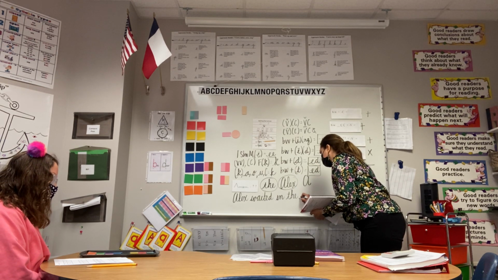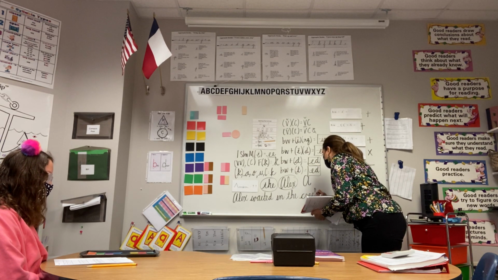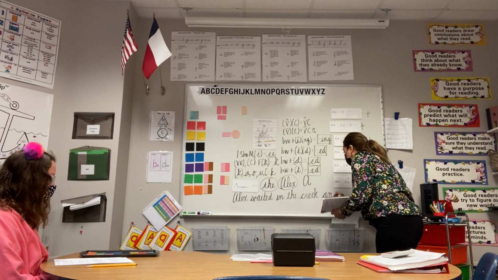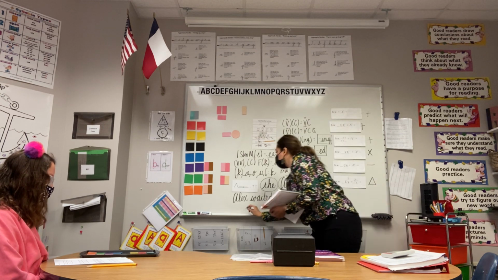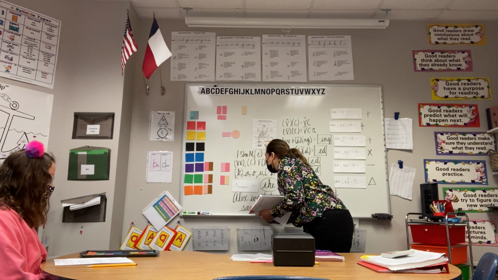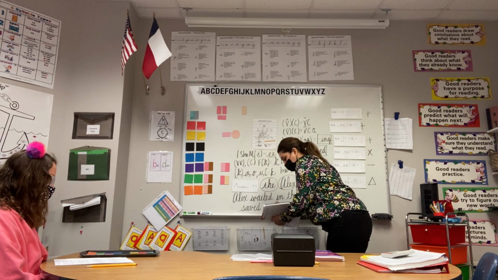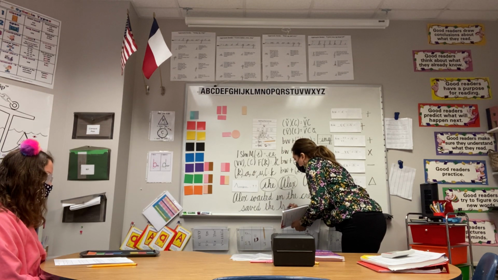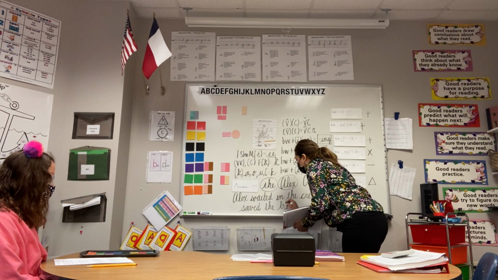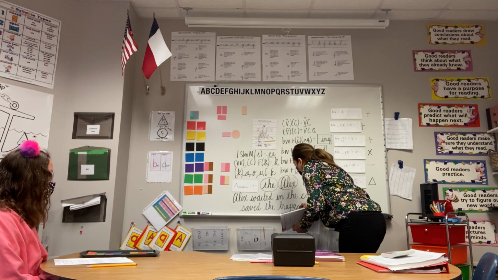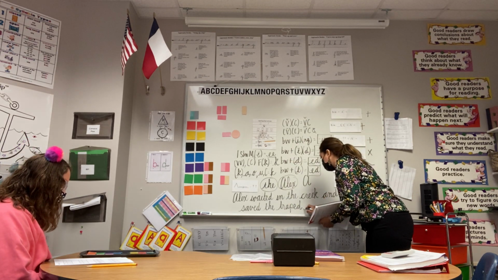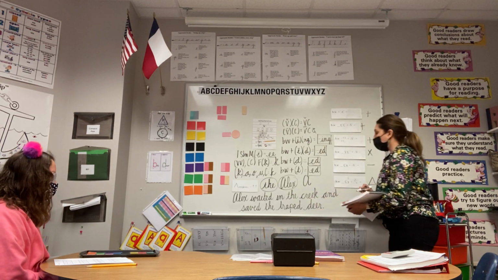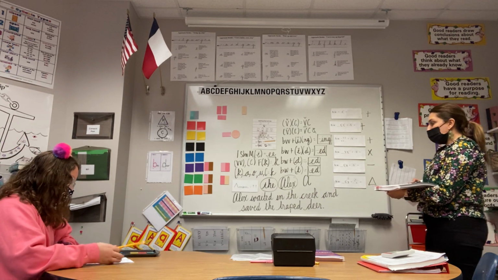Creek. C-R-E-E-K. And. A-N-D. Saved. S-A-V-E-D. The. T-H-E. Trapped. T-R-A-P-E-D. Say that again. T-R-A-P. E-D. Deer. D-E-E-R. Deer. Okay. All right, how does our sentence look?